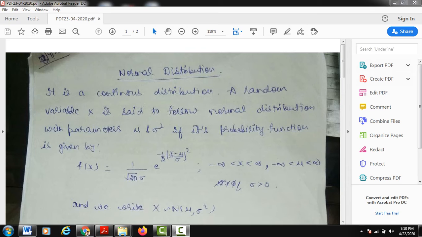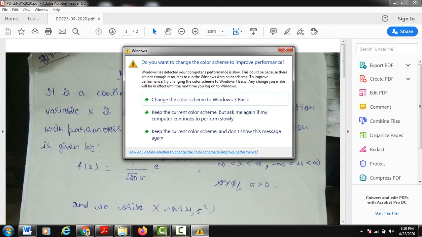Basically, again I am starting with the random variable, because in distributions the first word that we used to take is random variable. Random variable has two categories. One is discrete random variable and the other is continuous random variable. A discrete random variable takes finite countable values. But if the random variable takes a particular range of values or a set of values within some range, then that is known as the continuous random variable.